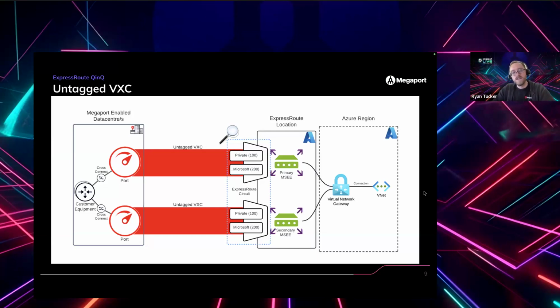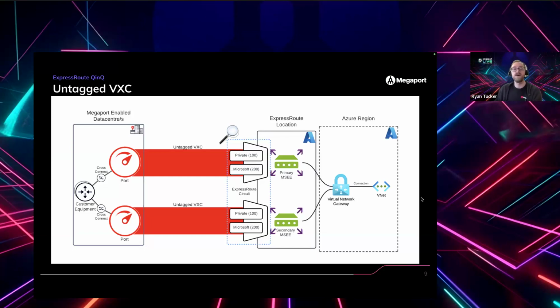With it configured as an untagged VXC, you can't have another VXC, say, to AWS or Google Cloud or Oracle, or maybe an internet connection, maybe a connection to your other data center, all the other stuff that you might want to do with that port to get the most value out of it and to really leverage that network as a service functionality. You kind of can't do that. That physical port is now kind of locked to only connecting to this one Azure service, this one ExpressRoute circuit, and you can't connect anything else to it because it's just going to send all the traffic to this one endpoint.